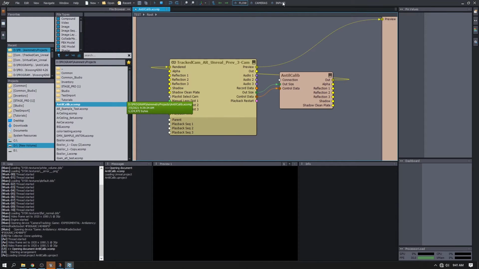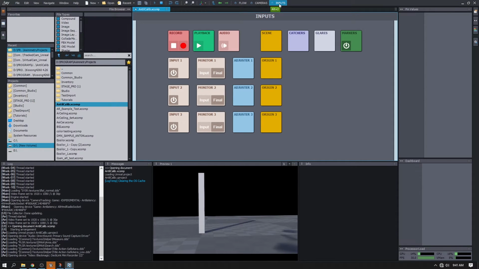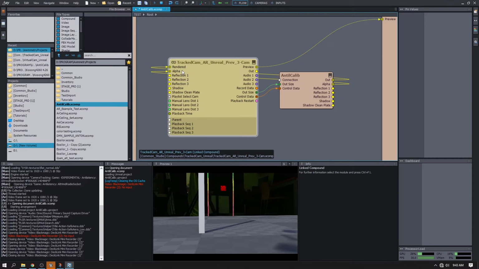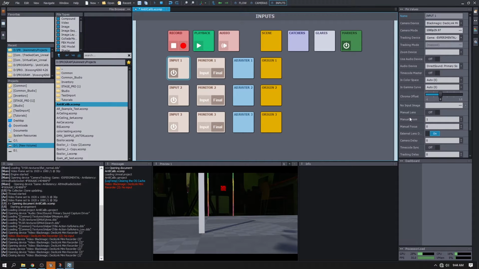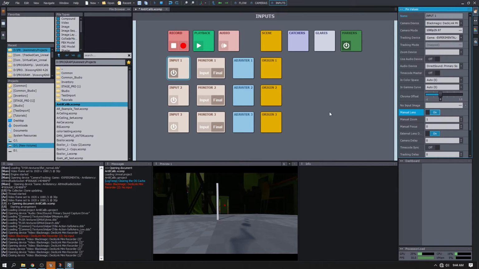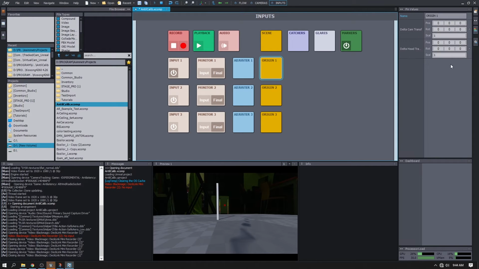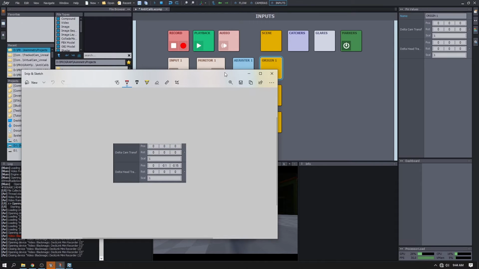Okay, open the last project and still no image. 3,000 years later. So I forgot to connect the alpha pin. Yeah, now we have image. And I just turn the manual lens on. And then, yeah, finally we got the image, and then we can move to the next step, which is to set our origin.